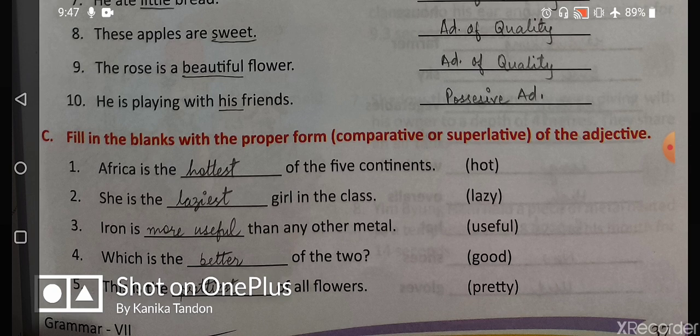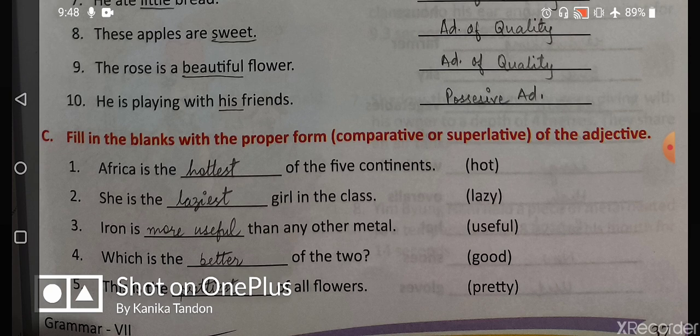So here it is clear that we have to write the comparative degree. So what is the comparative degree of useful? Useful, more useful, and most useful. So here we will write more useful, which is the dash of the two. In this clearly we are having comparison between two. Okay, so what is the comparative degree of good? Better. So good, better, best. So we'll write better.